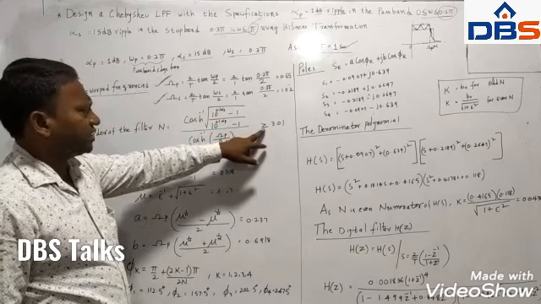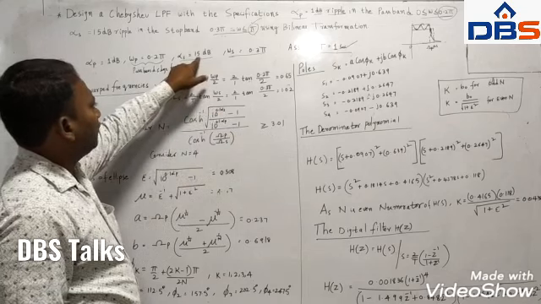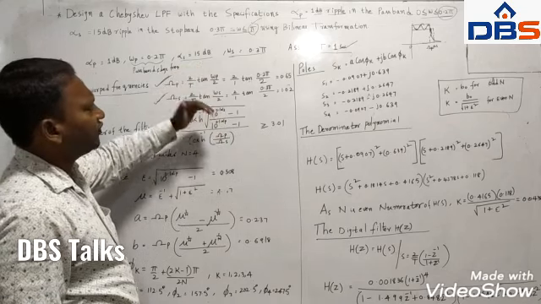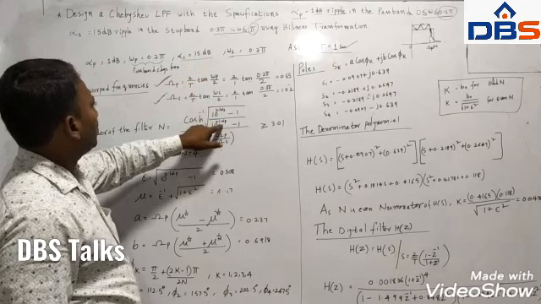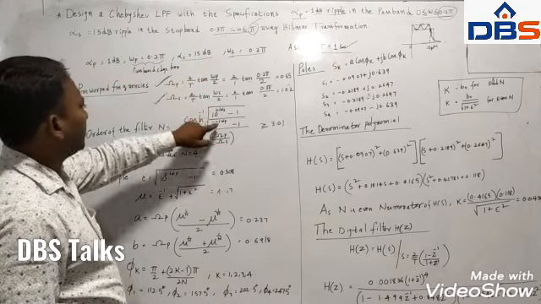Now, n is equal to, if you substitute, alpha s is equal to 15, so 0.1 times 15 means 1.5. Here alpha p is 1, so 0.1 times 1 means 0.1.